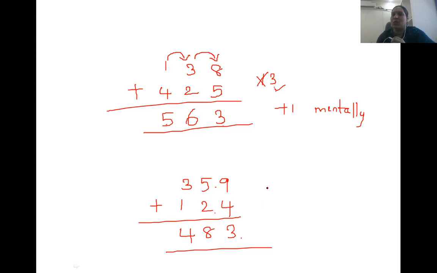So 9 plus 4 is 13, isn't it? Usually this is the ones place, and it should be the answer. We just ignore the 1. Next, 5 plus 2 is 7. We just see the column before. This is a carry combination, so you have to add 1 mentally. So 7 plus 1, 8. Now 3 plus 1 is 4. The column before is a non-carry combination. So 3 plus 1 is 4, and this is a non-carry combination. So we write 4.